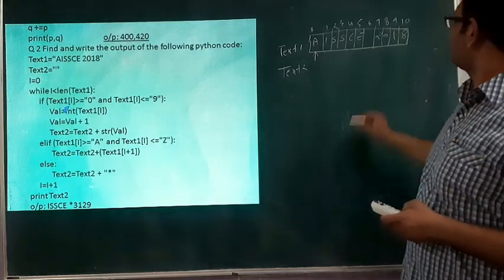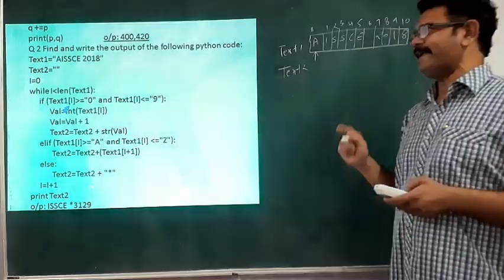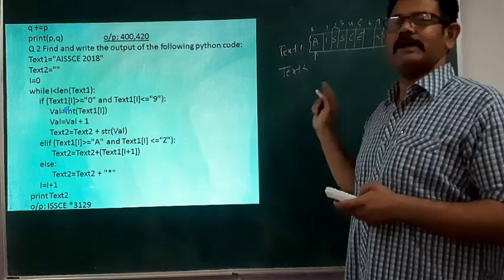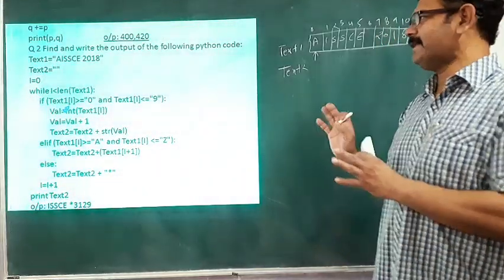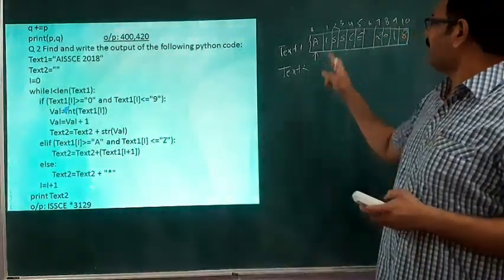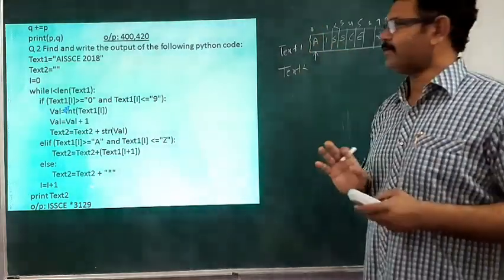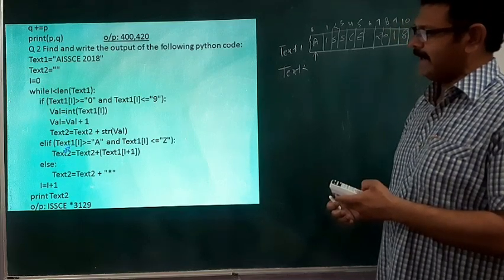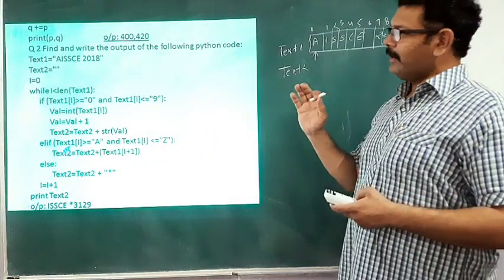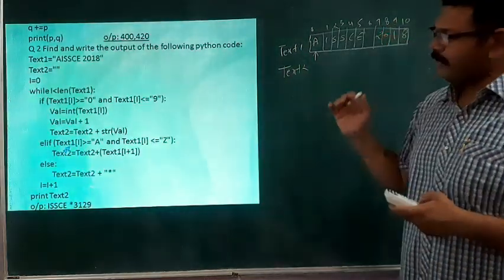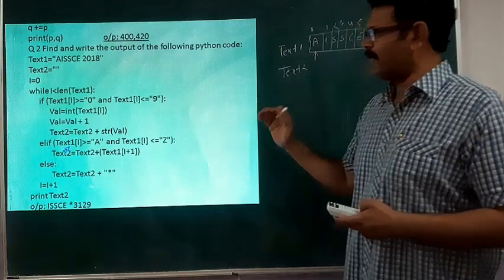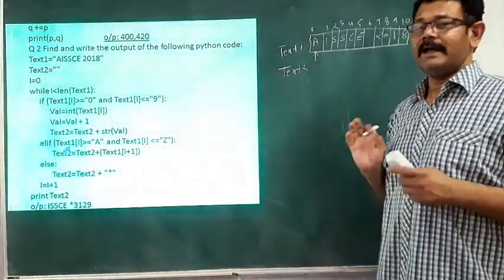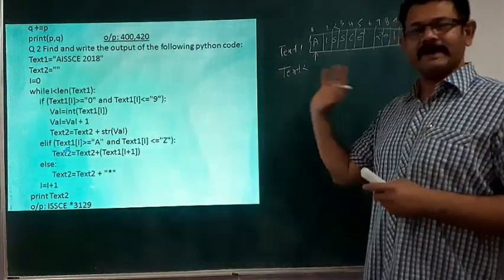It is A. The first condition is: if text1[i] is greater than or equal to 0 and less than or equal to 9, that is, if it is a digit, then this condition becomes true. You know that text1[0] is not a digit, so this condition becomes false. Then you jump to the elif part, the second condition: elif text1[i] is greater than or equal to A and less than or equal to Z. If the character is a digit, the first condition becomes true.